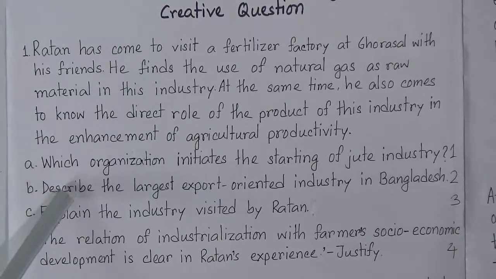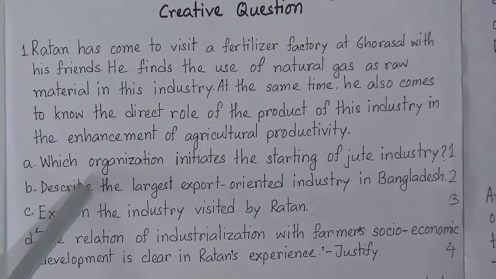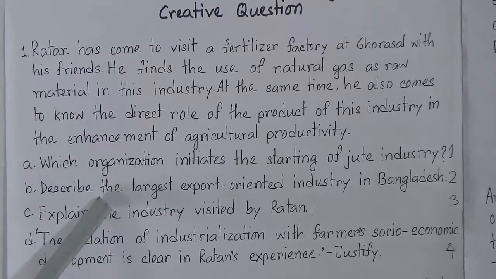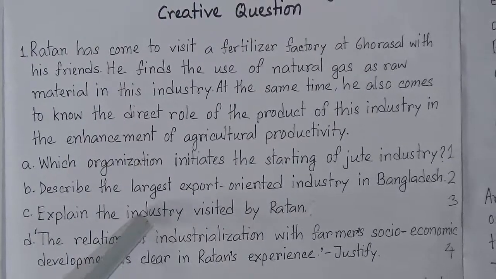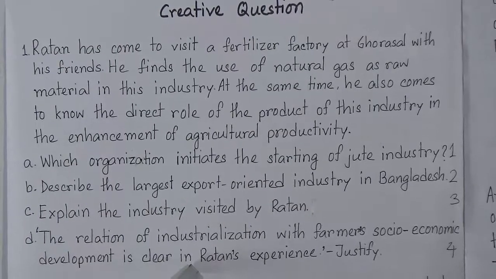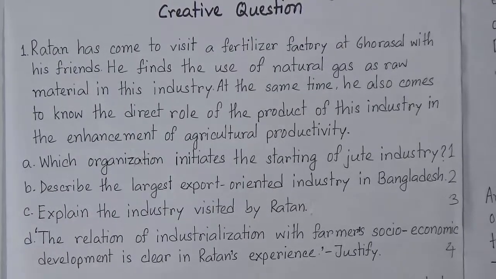Question number A is called knowledge based question, B comprehension based question, C application, and D higher ability.